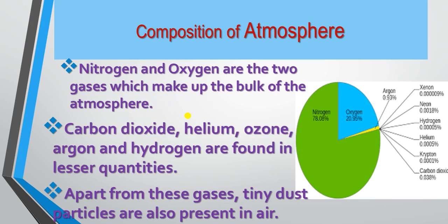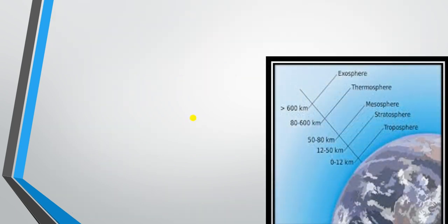When we talk of tiny dust particles, it is these dust particles which act as hygroscopic particles around which the vapors get collected, ultimately giving rise to the formation of rainfall. So if we see dust particles in the atmosphere, it means these are not pollutants at all.